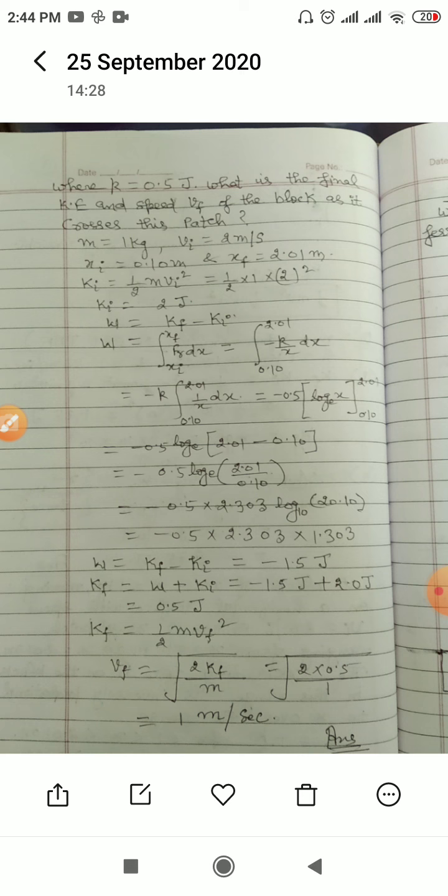It is minus 0.5 into 2.303 log of 20.10 with base 10, because we have multiplied by 2.303. In the log table, the log of 20.10 is 1.303, and W, which is final kinetic energy minus initial kinetic energy, is coming minus 1.5 joules. So Kf is equal to work done plus Ki. Add it up, it is coming 0.5 joules.